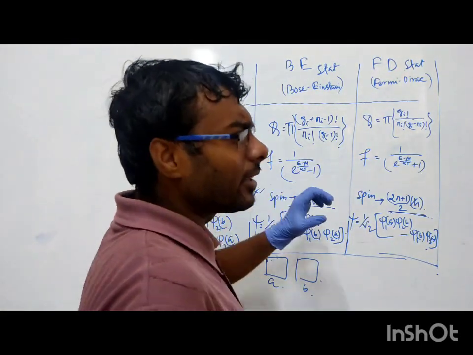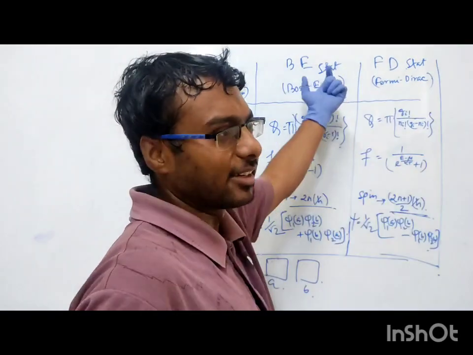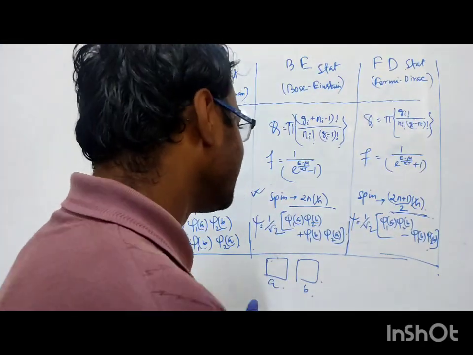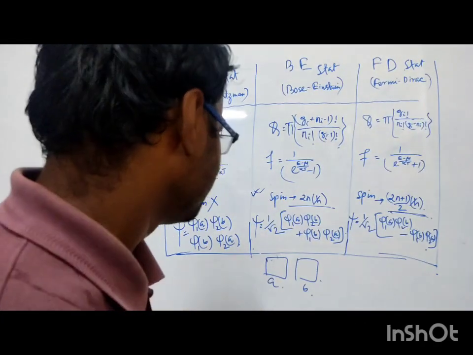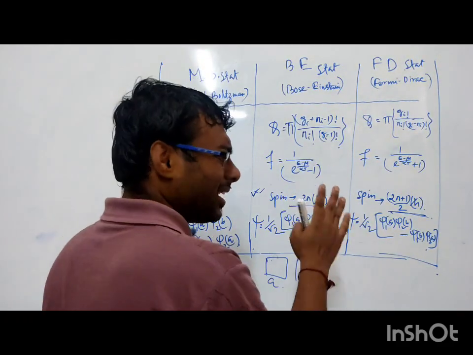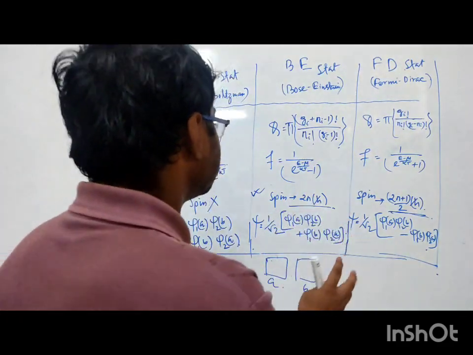So everybody knows the name Bose-Einstein statistics, every Indian. But how can they realize it from the perspective of quantum mechanics? It is very difficult to analyze or realize this thing.